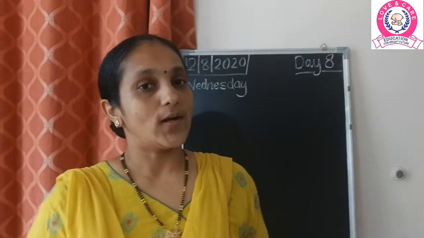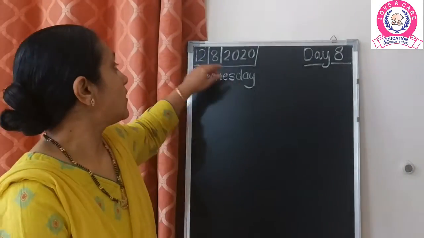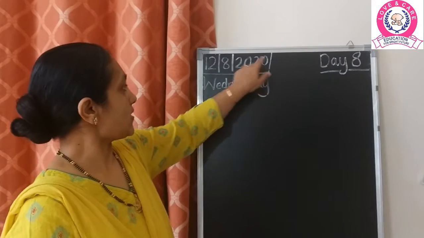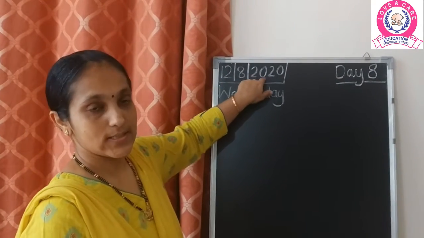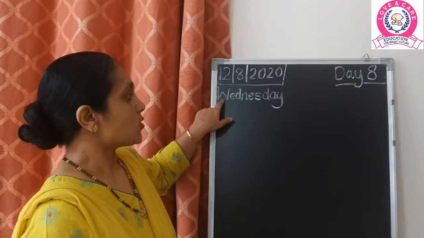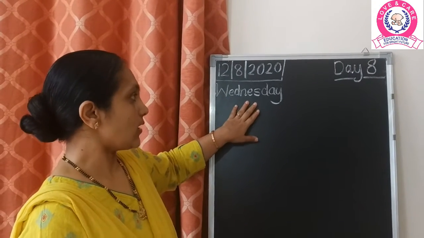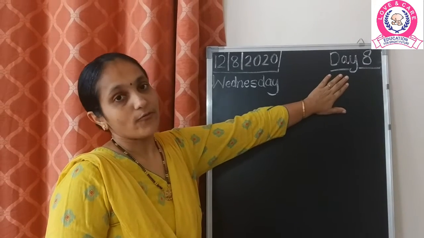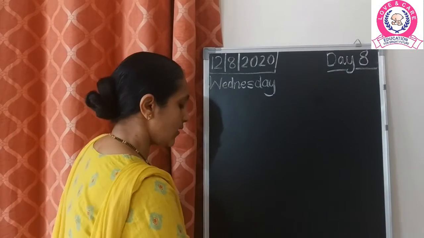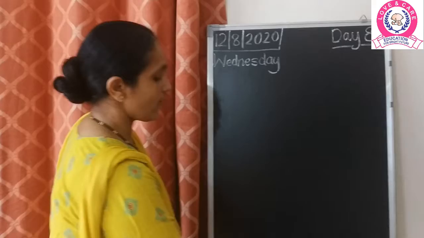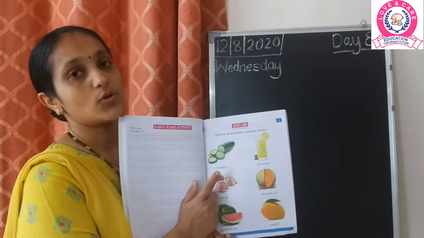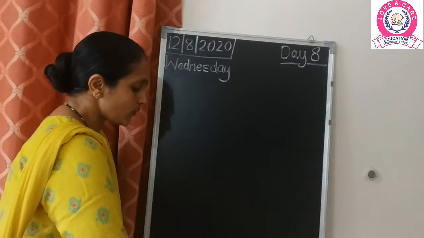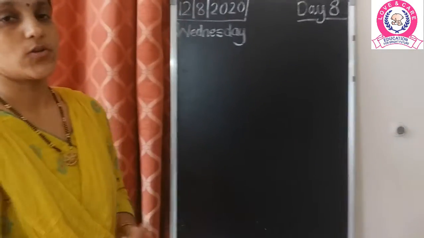Okay children, so we are going to start with our day. Today is 12 August 2020, and today is Wednesday. We are going to move to day 8 of month book 1, the book you already have. But before we start, why not we just do a revision of numbers?